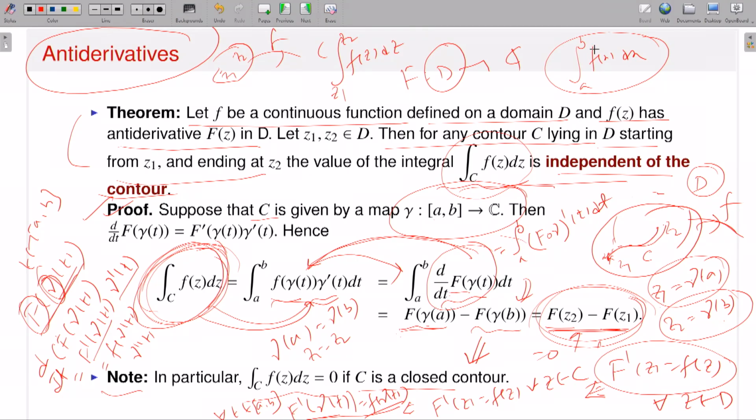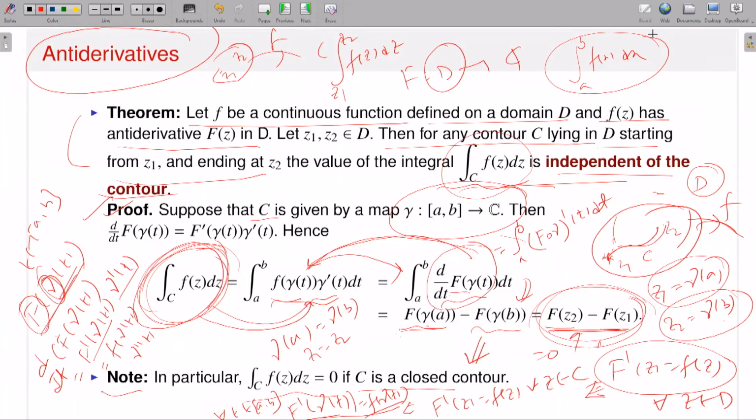But in the complex numbers there is no ordering, so I cannot compare two complex numbers. I cannot say that Z1 is less than or equal to Z2 or Z1 is greater than or equal to Z2. No, I cannot say that. That is the difference between real numbers and complex numbers. In the real numbers, a to b means a is on the left hand side and b is on the right hand side. So I am just calculating from a to b f(x) dx.